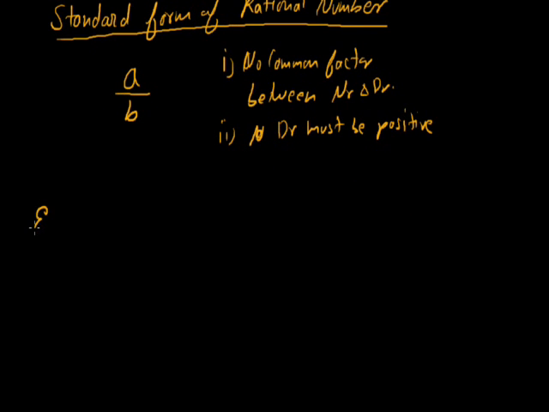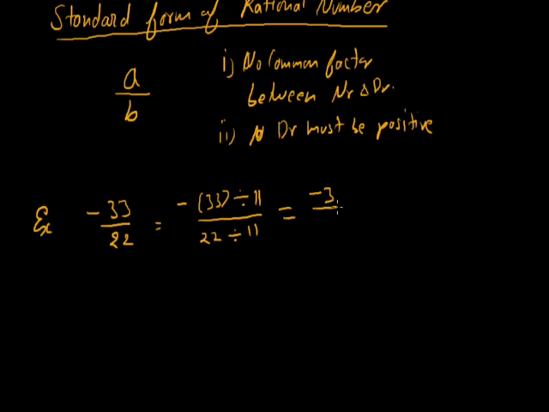Let's see an example. Convert the rational number minus 33 by 22 into standard form. The common factor of 33 and 22 is 11. So we divide 33 by 11 and 22 by 11.